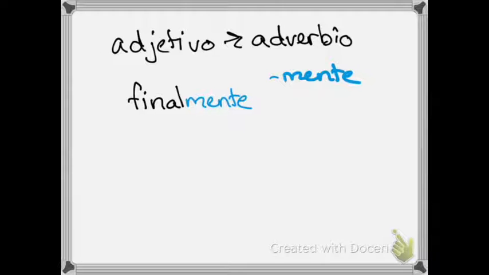If I have an adjective like tranquilo that ends in an O, first I'm going to change that O into an A. We want to have the feminine ending. And then I'm going to add on mente. So it becomes tranquilamente. See? Tranquilamente.